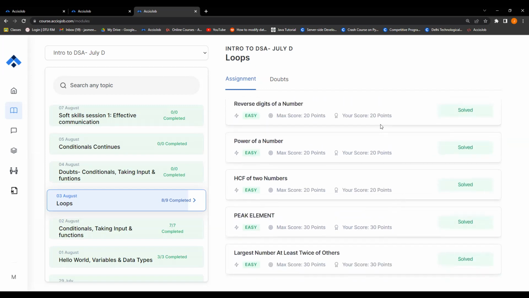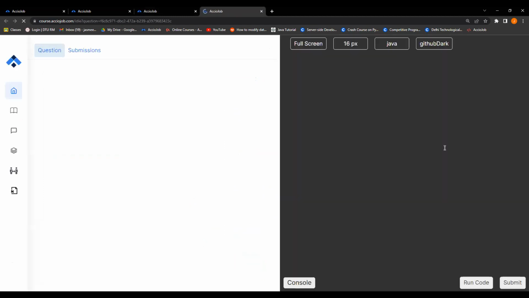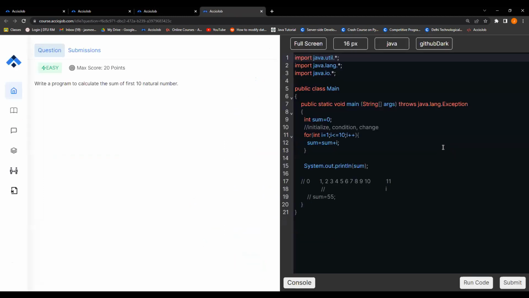Okay, can you just unmute yourself and let me know what is the problem with print sum 10? I am not able to get what you're saying. Can you solve this? I missed, sir. Okay, so print sum 10 is basically running a for loop from 1 to 10, summing that in a variable and simply printing it. All right, this is the code of print sum.